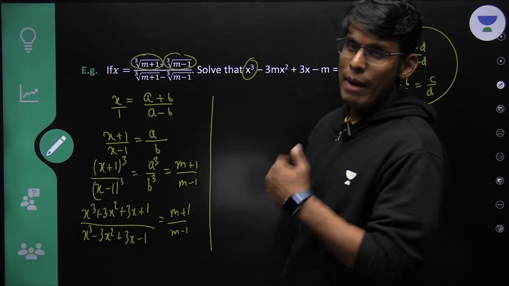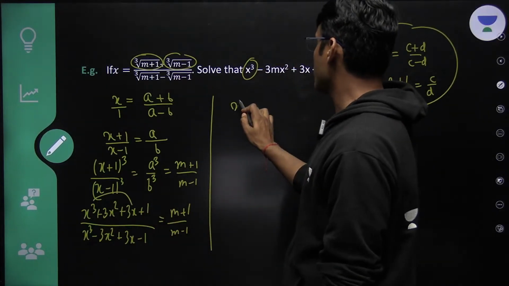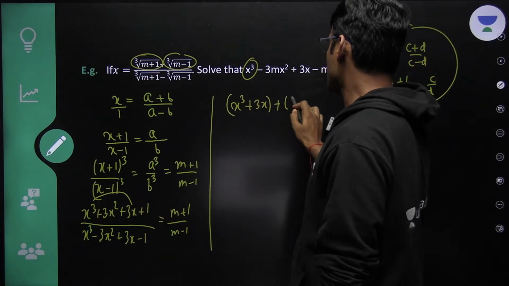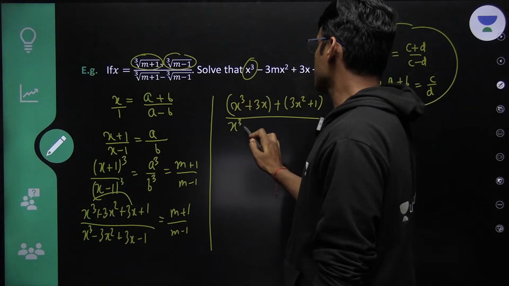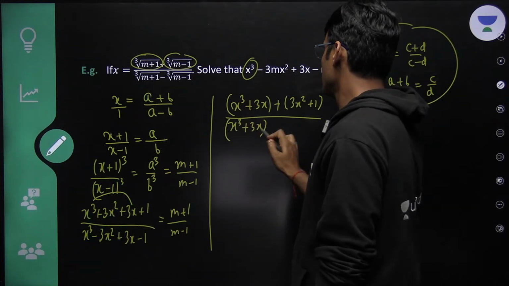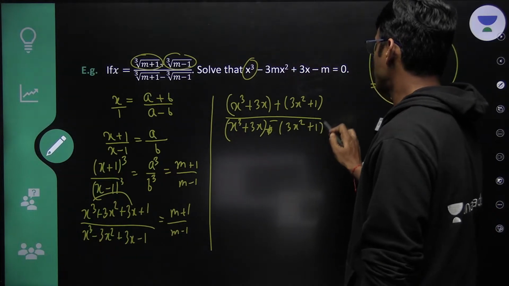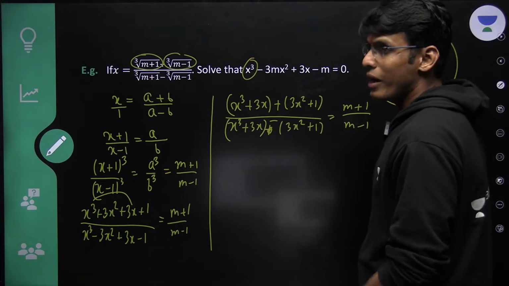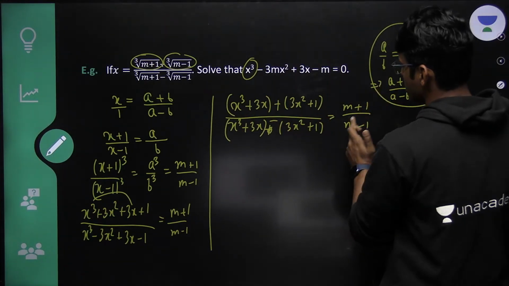Now this is another manipulation. In the next step, I am going to do something very amazing. I am going to club the positive terms, x cube plus 3x plus 3x square plus 1, and x cube plus 3x minus 3x square plus 1. Now this is m plus 1 upon m minus 1. So again, this is numerator, this is denominator, this is numerator, this is denominator.